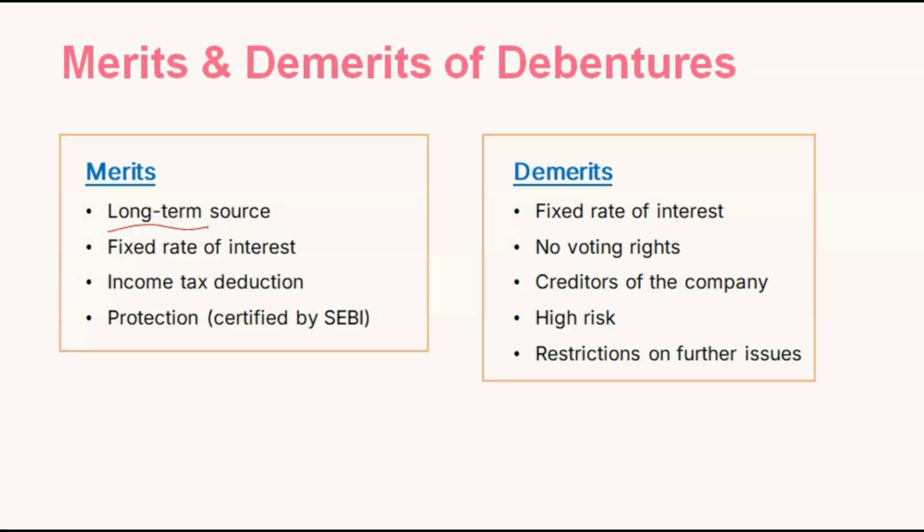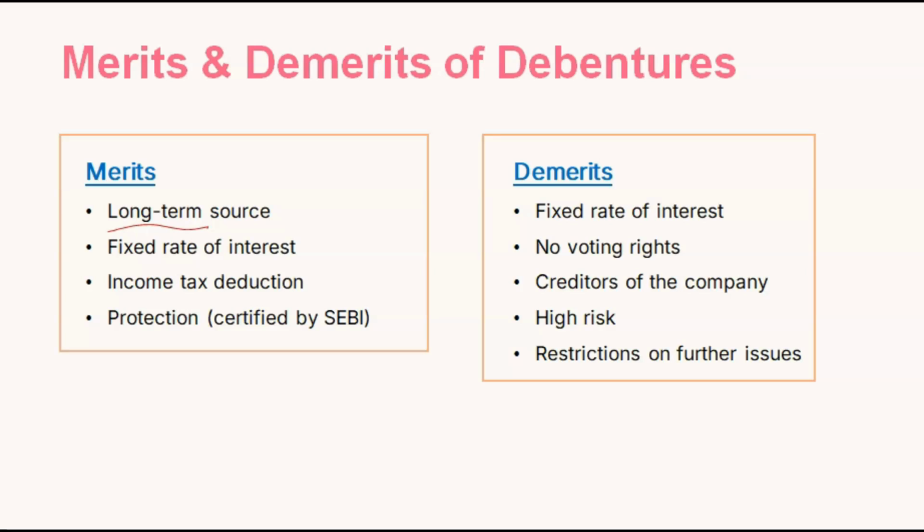Fixed rate of interest for debenture holders is an advantage, as they are getting regular interest. Income tax deduction means it is exempted from tax. You have seen the cost of capital chapter, cost of debt, and the questions and problems we have solved. So there you have seen that whenever we are calculating cost of debt, cost of debentures, we get the advantage of tax.